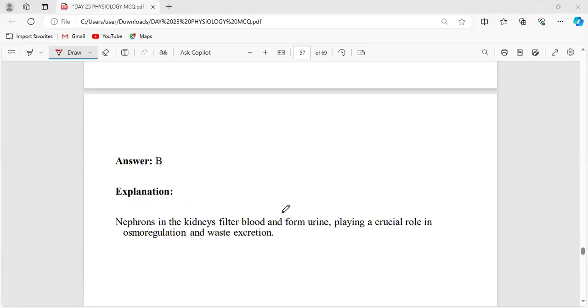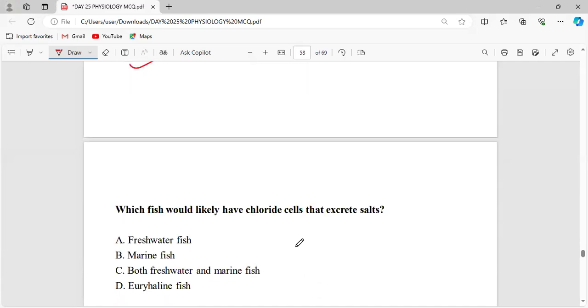So what is the primary role of nephrons in the kidney? They are the ones filtering the blood to form urine, and they play a crucial role in maintaining osmoregulation and also excreting waste.